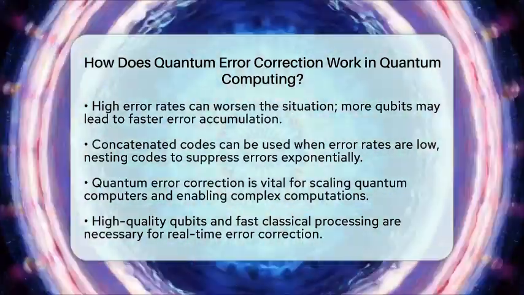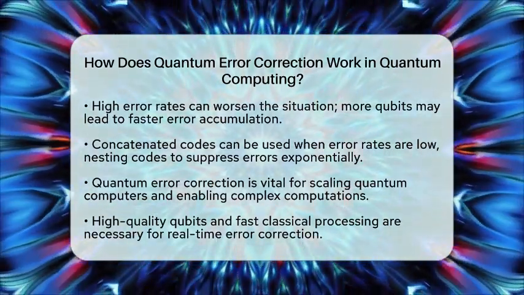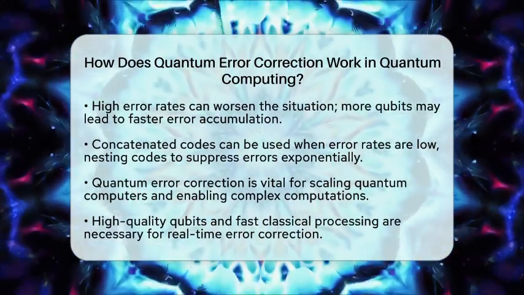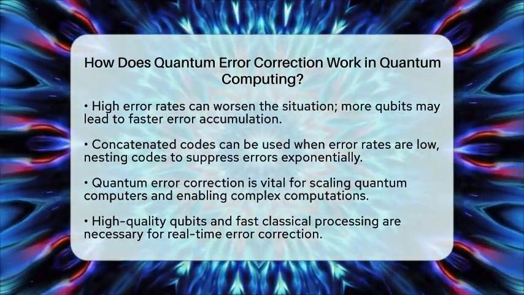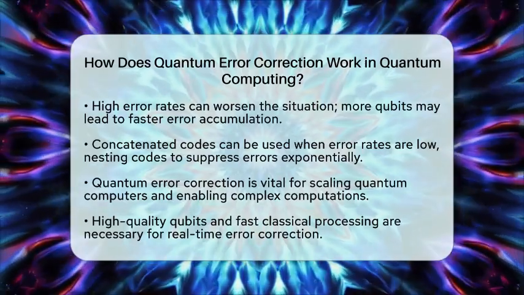Implementing quantum error correction requires high-quality qubits and fast classical processing to decode syndrome measurements in real time. This ensures that errors are corrected quickly before they can accumulate and cause issues.